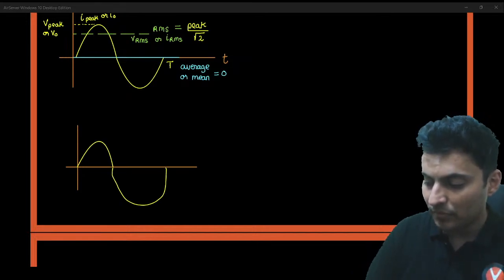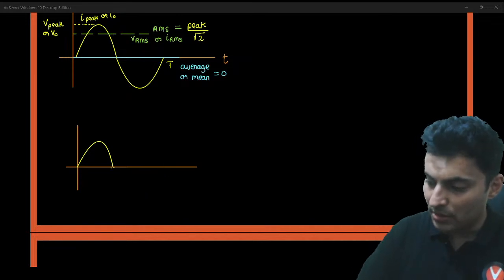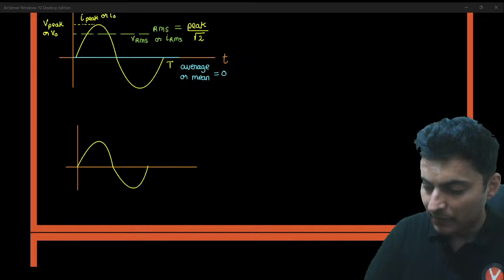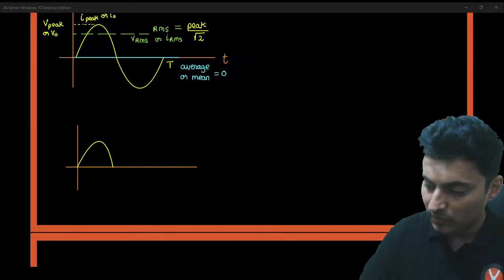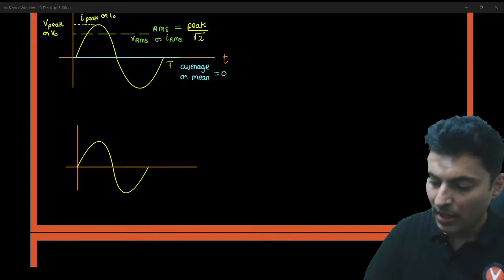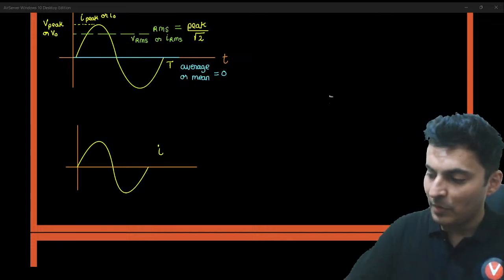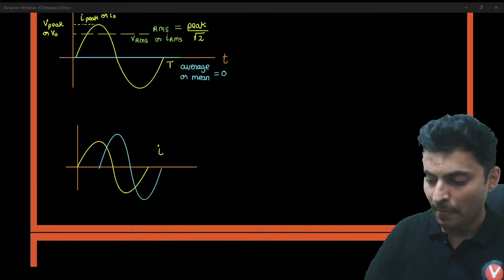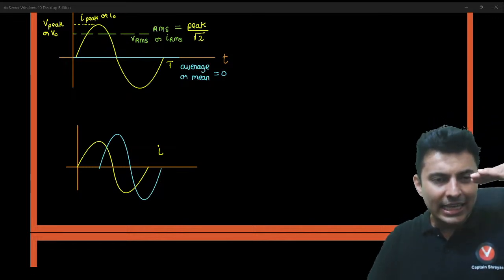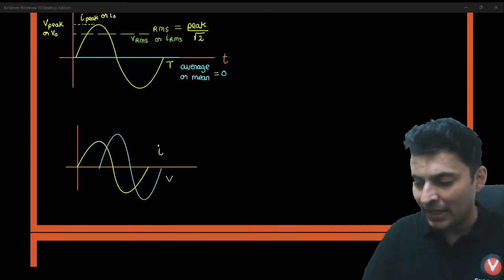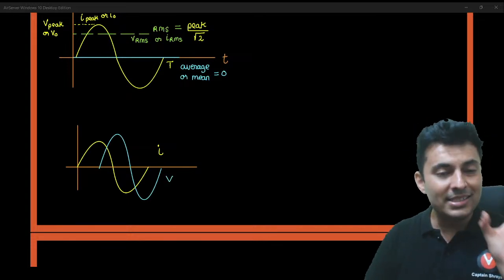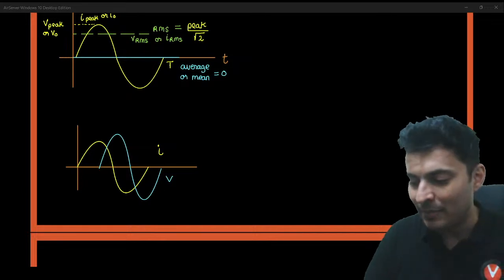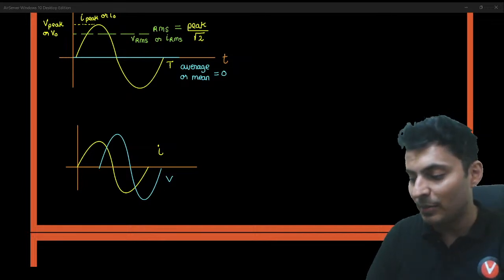Imagine this is the current graph, and here besides it I draw a voltage graph. Maybe it looks like this. You can see the maximum voltage line and maximum current line are both different, and RMS values are different. But what is the same is the time periods, but they don't start at the same time. So clearly there is a phase difference between the two.